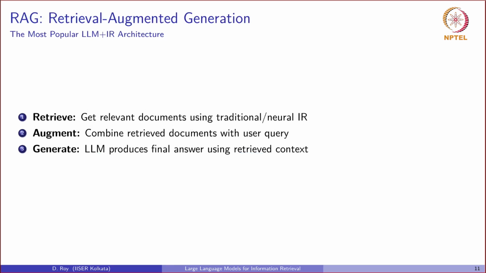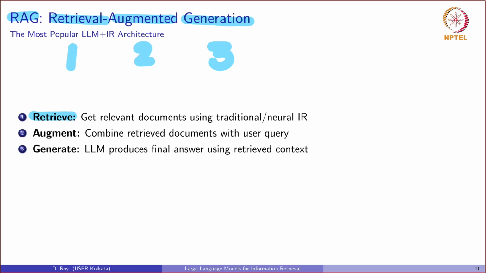Now we come to the architecture that has become one of the most sought after solutions in many tasks involving search. That is RAG, or Retrieval Augmented Generation. RAG elegantly combines everything we have learned. It's a three-step process. First, we retrieve a set of relevant documents using any of the traditional or neural IR techniques.